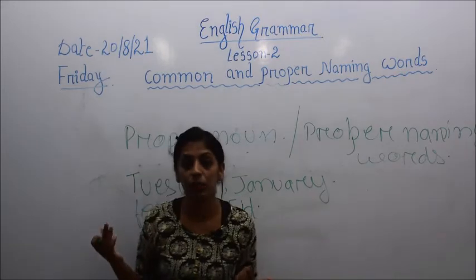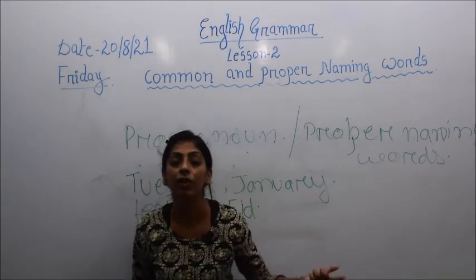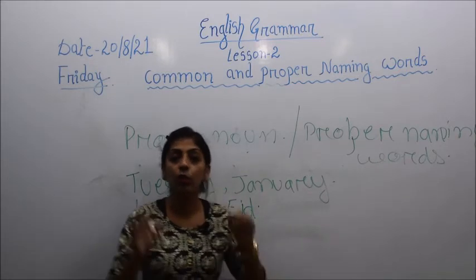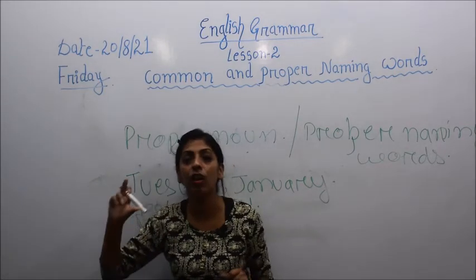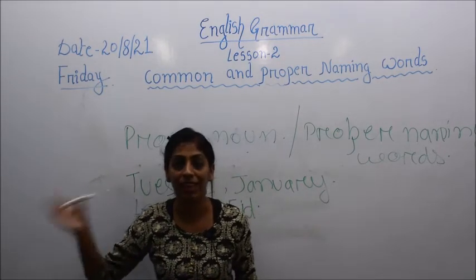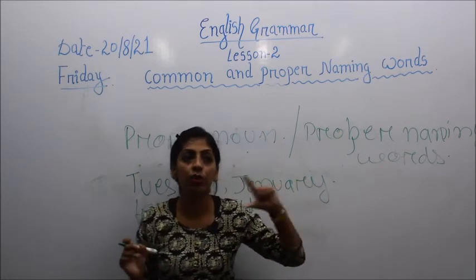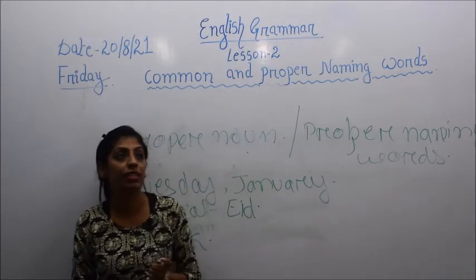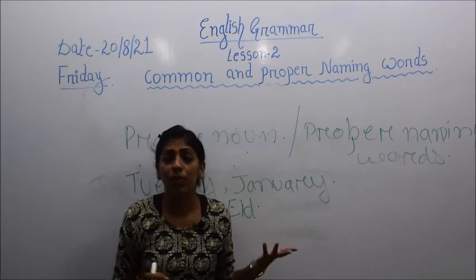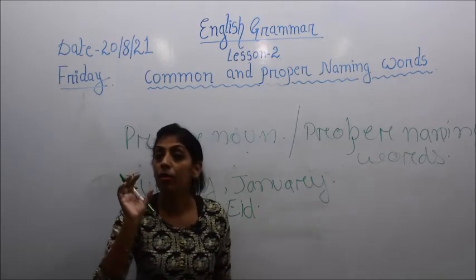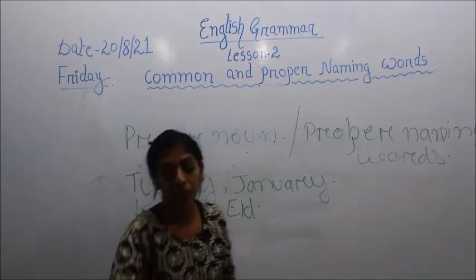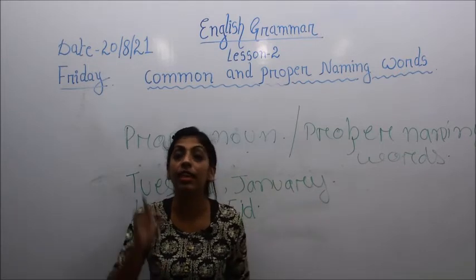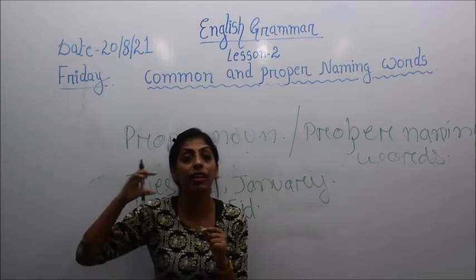These are the monuments. Whenever you write the name of this kind of monument in a sentence, generally you know that only when you start a sentence does the first letter of the word go in uppercase, and the rest you write in lowercase. But in the case of a proper noun, whenever the name of a festival, a place, a particular person or the physical features comes in between the sentence, you have to start writing that word with an uppercase letter.